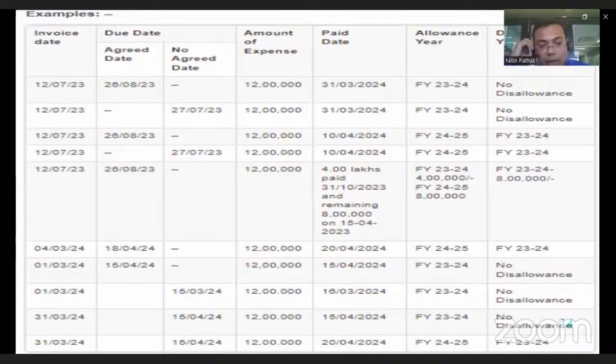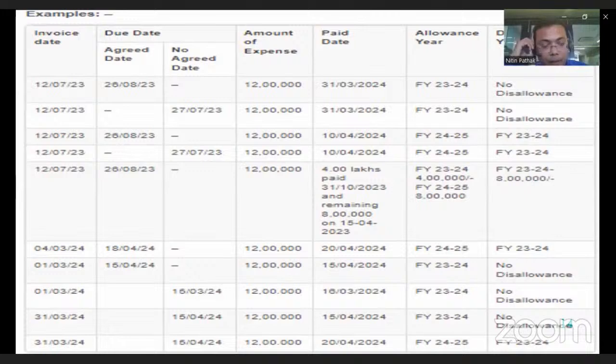Okay. Next example. Say the invoice date is 4th March and the due date is 18th April. Say the amount of expense is 12 lakh and the payment is actually made on 20th April. Then also, it exceeds the time limit specified under the MSME Act. So this is disallowed for 23-24 and allowable in 24-25.